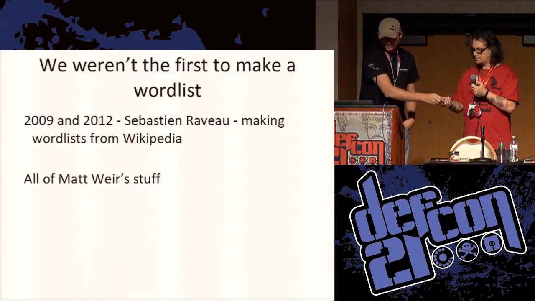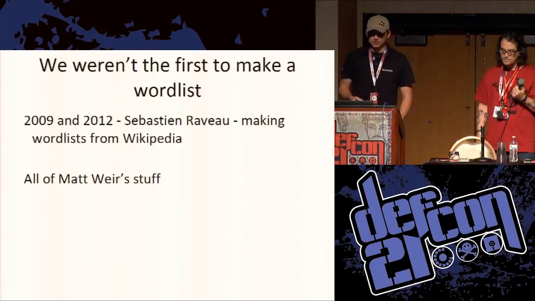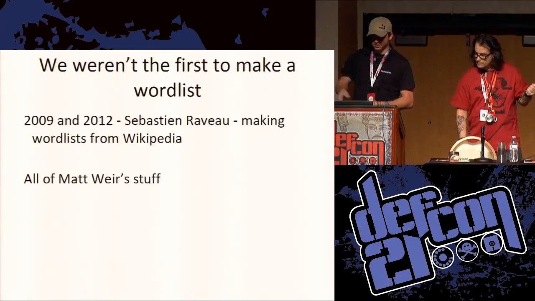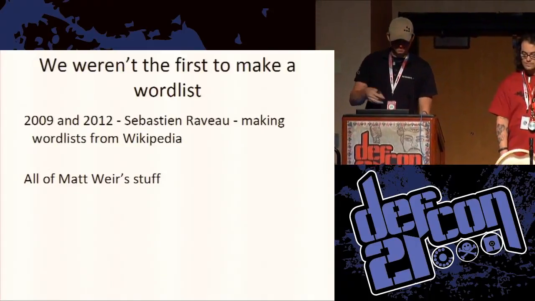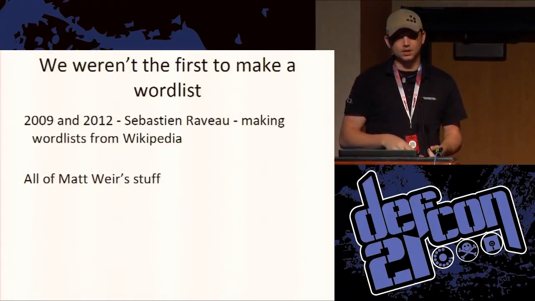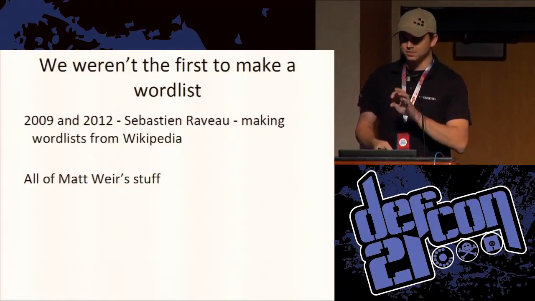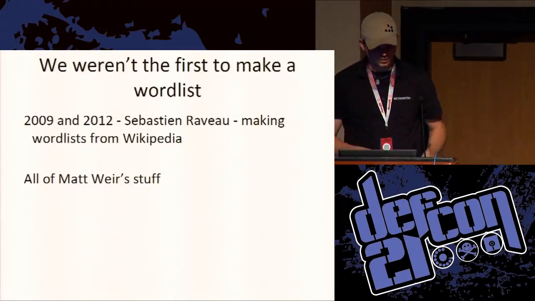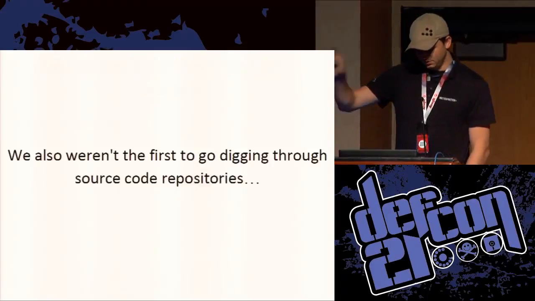Here. So we're not the first ones to make word lists. In 2009 and 2012, Sebastian Riv, French something, made word lists from Wikipedia. He's an awesome guy. I'm not trying to make fun of him, but also all of Matt Weir's stuff. If you haven't used Matt Weir's keyboard dictionary, it's one of the best ones to find people who just used keyboard patterns along the way. And the other people who make awesome word lists are Rockyu, going on.